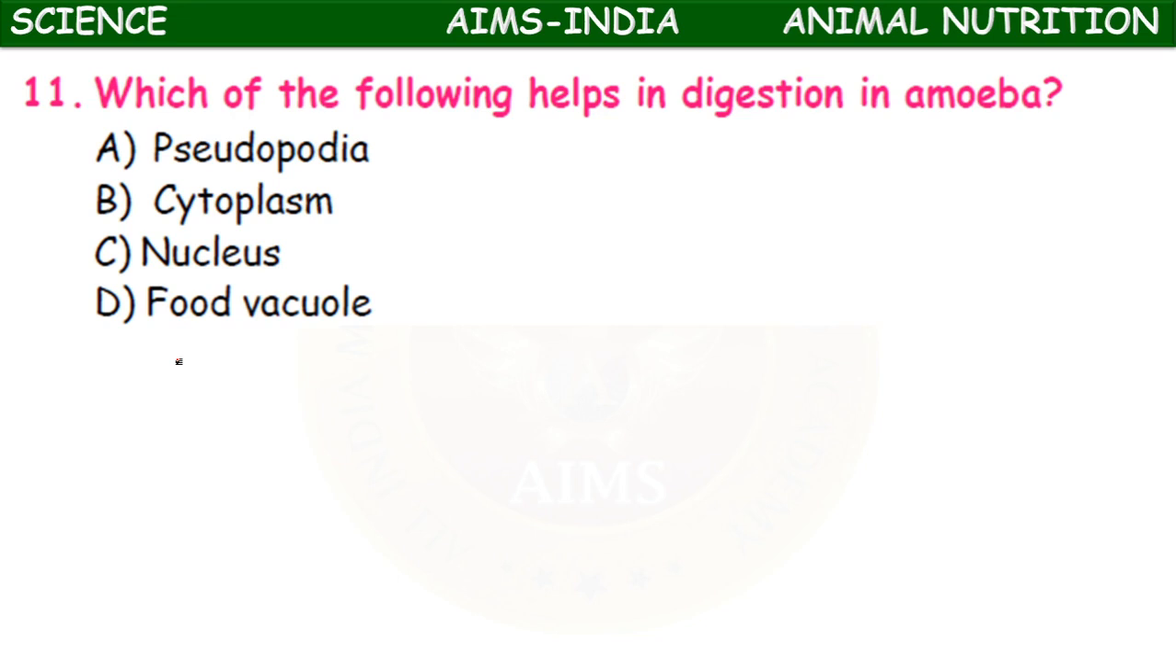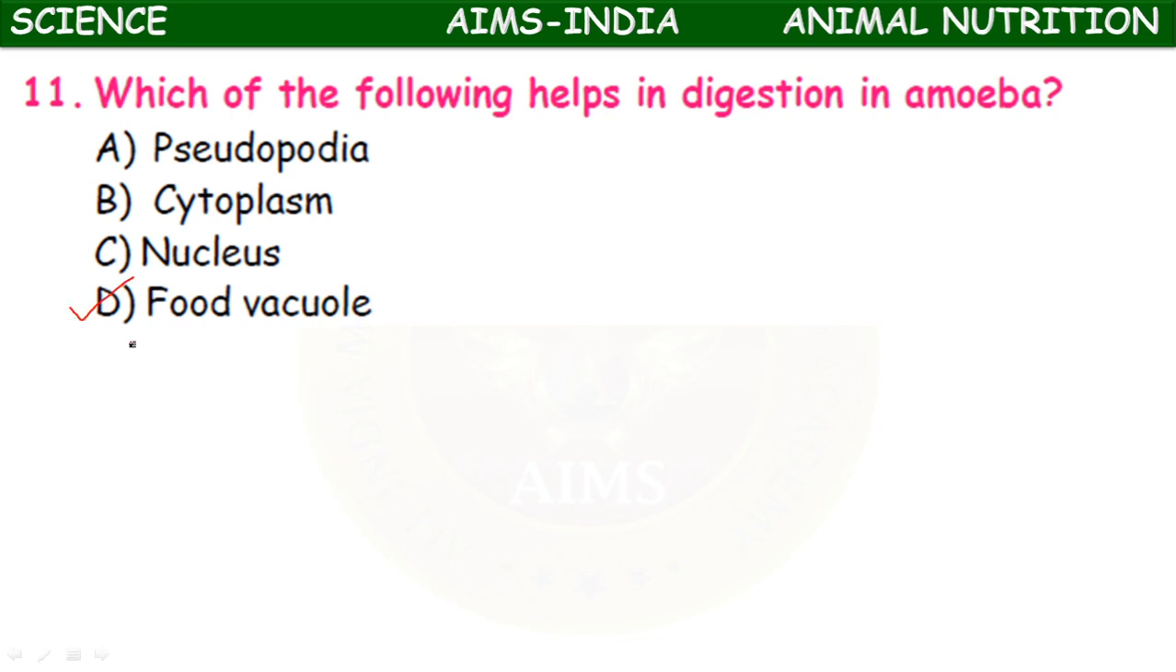What is emulsification? The process of conversion of complex fat molecules into microcolloidal substances is called emulsification. Bile salts, that is bilirubin and biliverdin, are involved in the emulsification of fats. So next question, which of the following helps in digestion in amoeba? The pseudopodia, cytoplasm, nucleus, food vacuole.